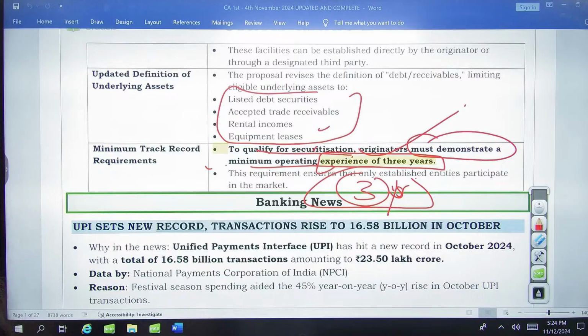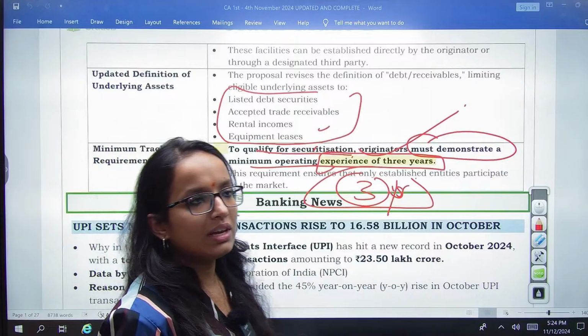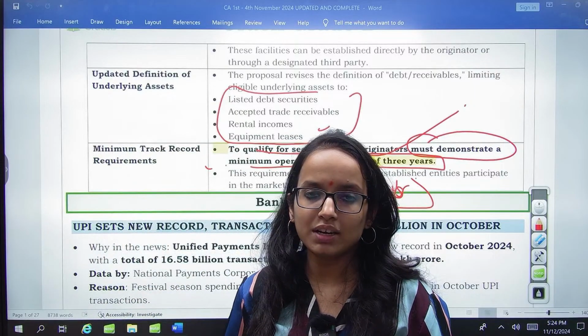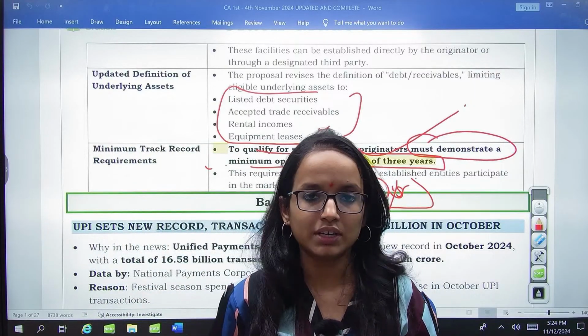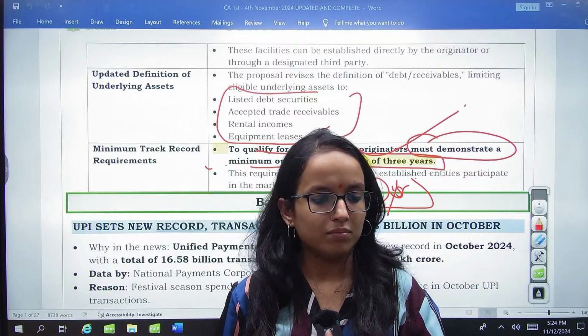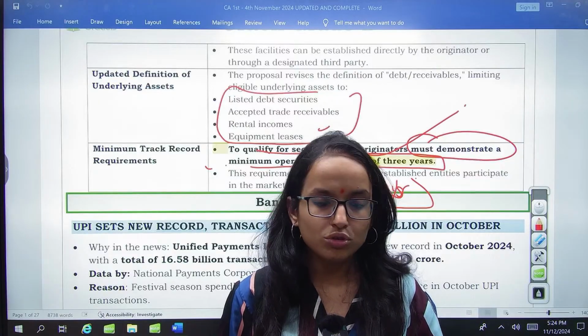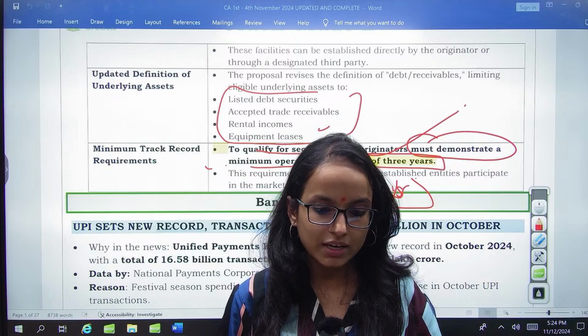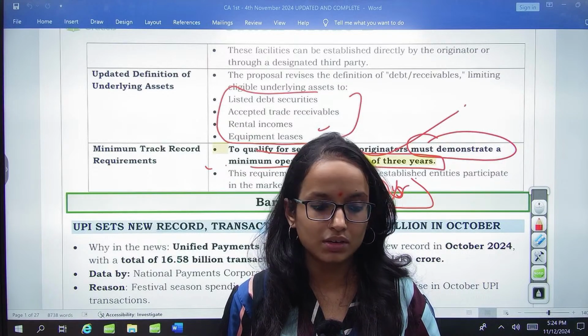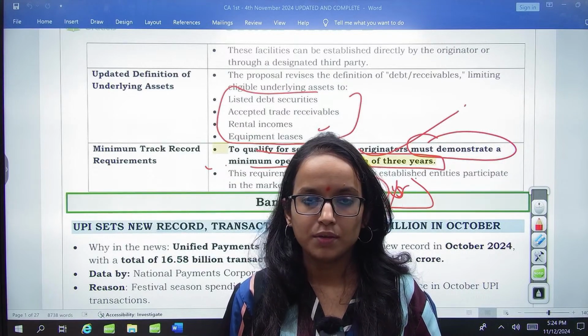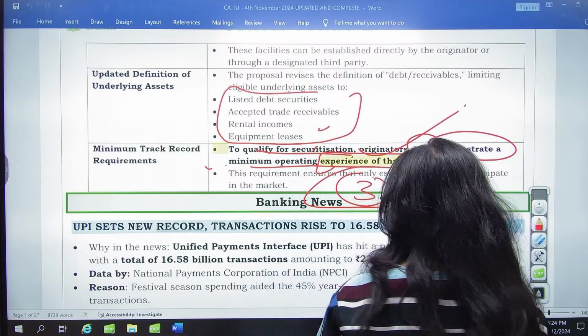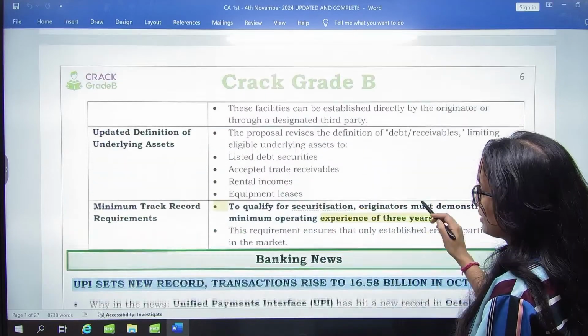This minimum operating experience will ensure that only established entities in the market participate in the process of securitization, not the inexperienced ones. So you should have some experience of managing such instruments and participating in the process. So these were the guidelines by SEBI.